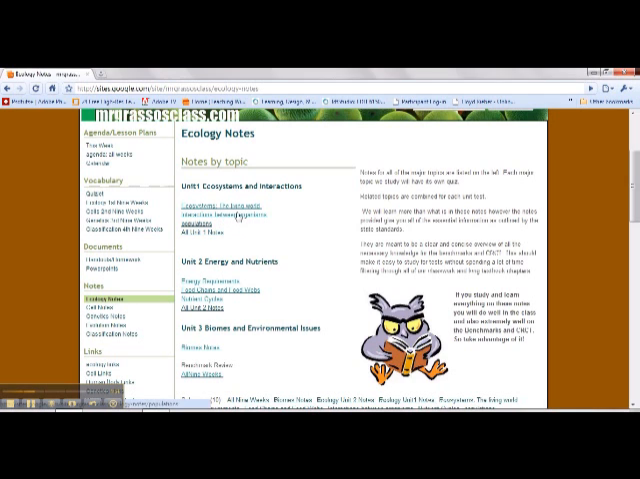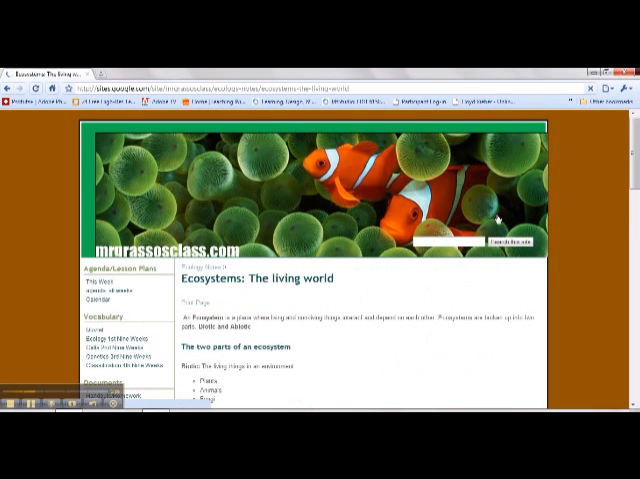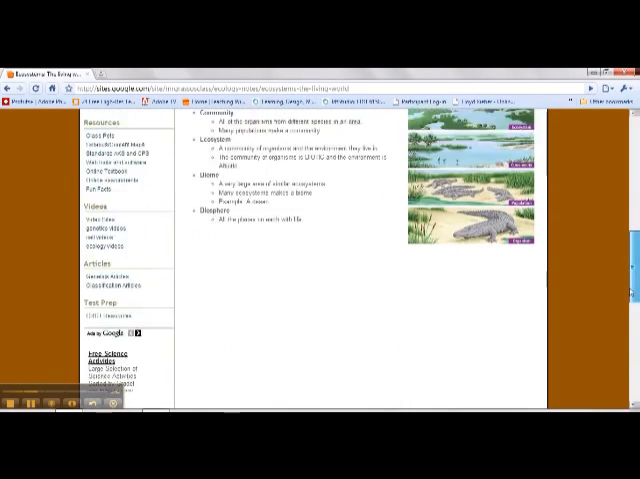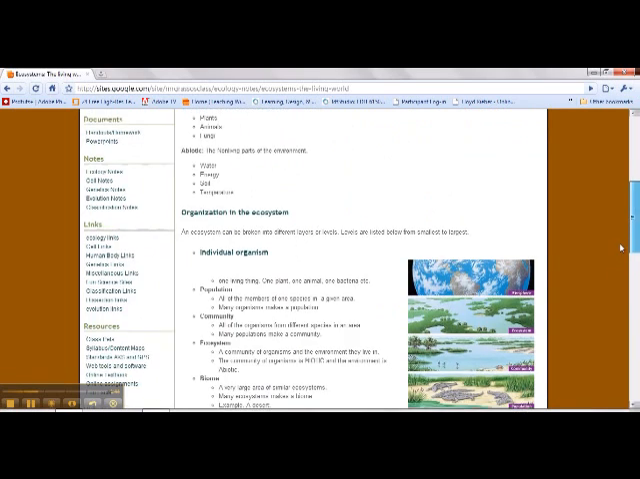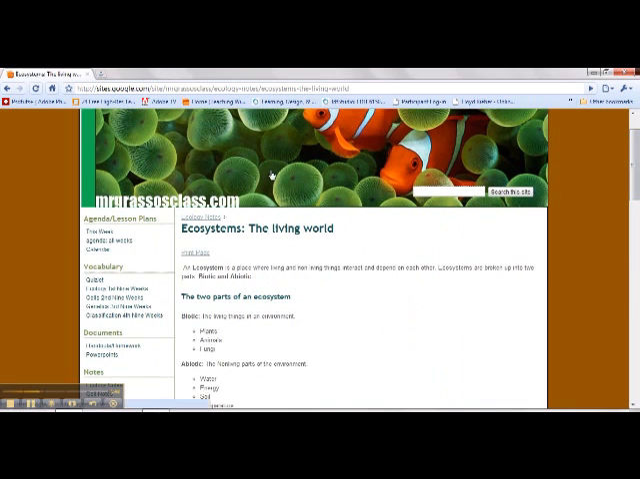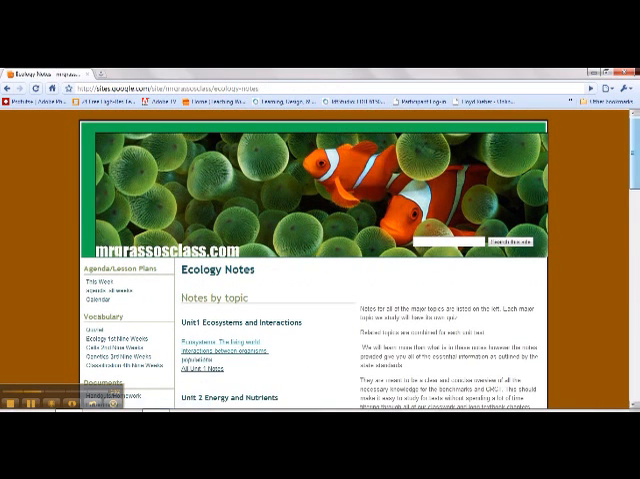So you can click on each individual topic to find what it is they need to know about that particular topic. Now, each one of these sets of notes will have a quiz. So, for instance, this is what they need to know about ecosystems. When they have an ecosystems quiz, it could be on anything on this page. We'll go back to ecology notes. When we get to the test, you want to know everything about ecology.